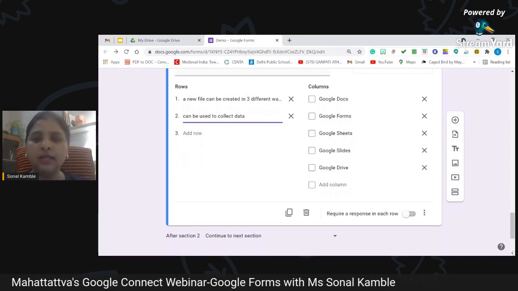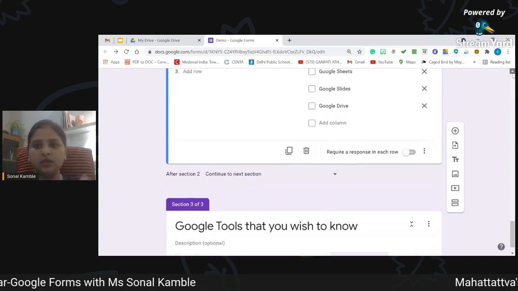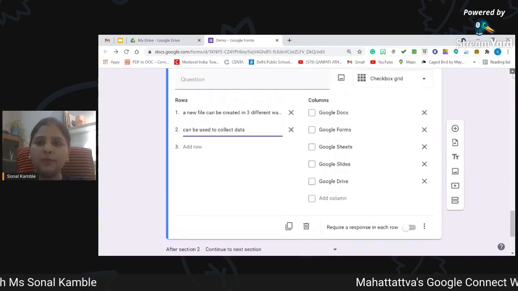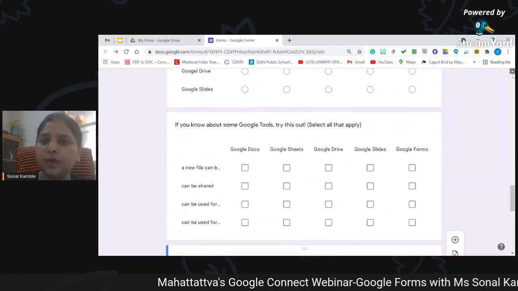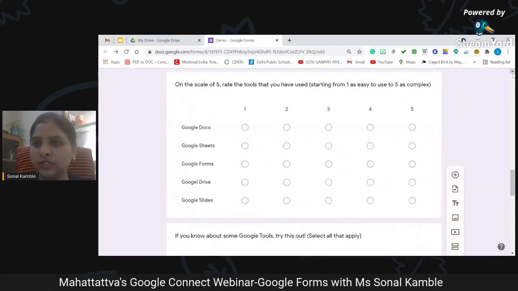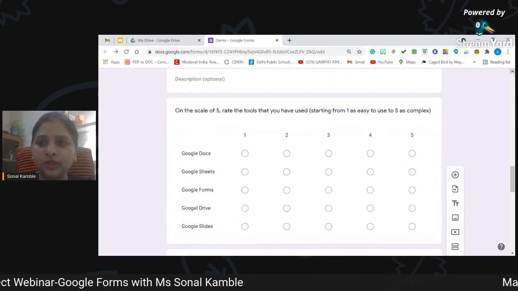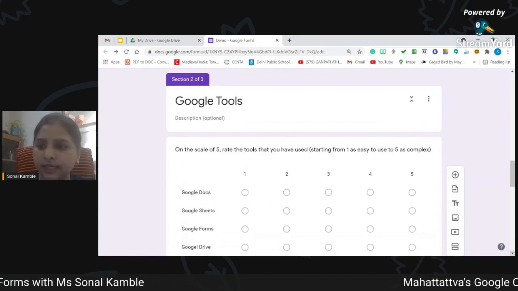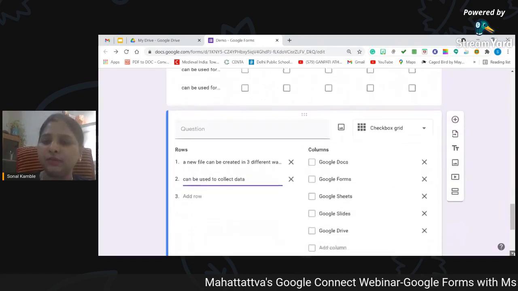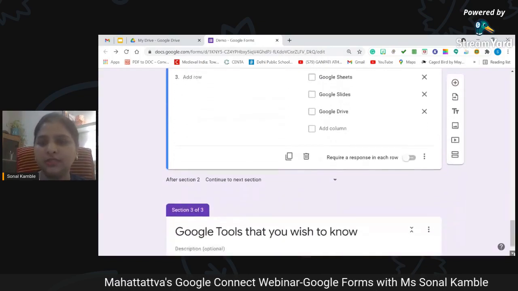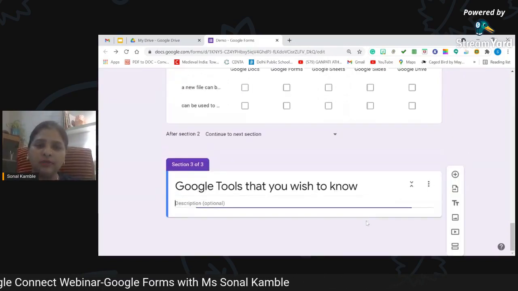Okay, so now let's move to our next section. Here, I have given you information about checkbox grid, and I have also told you about how to import the questions from different forms, and I have also shared how to use the multiple choice grid. Now it's time to learn something more about different types of questions, and you will feel that I may rush because there are not many types of questions left. And let's come to our third section.